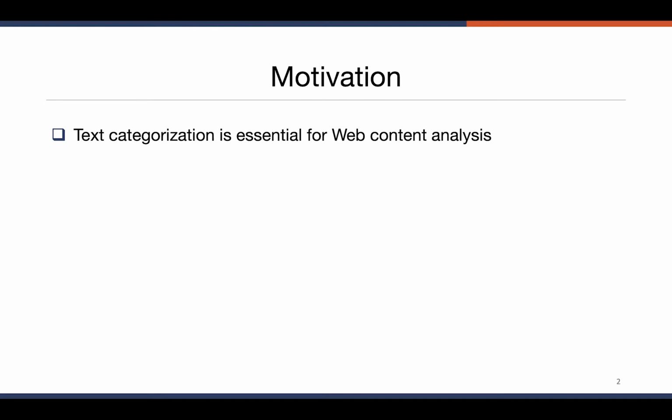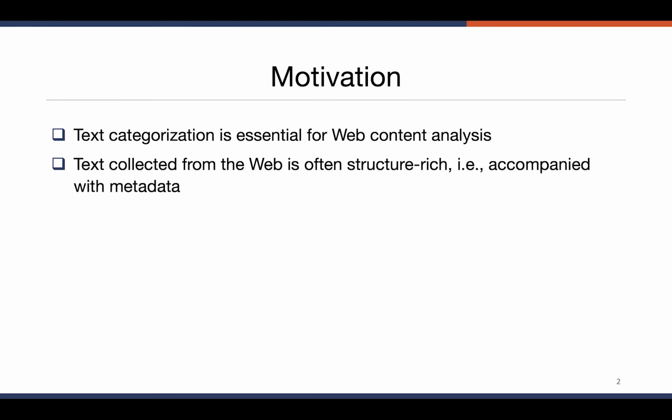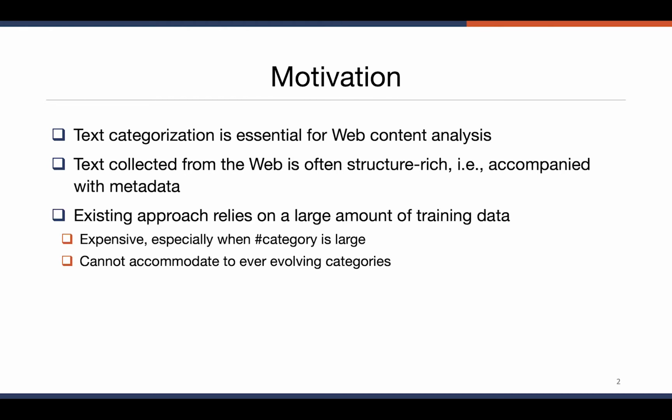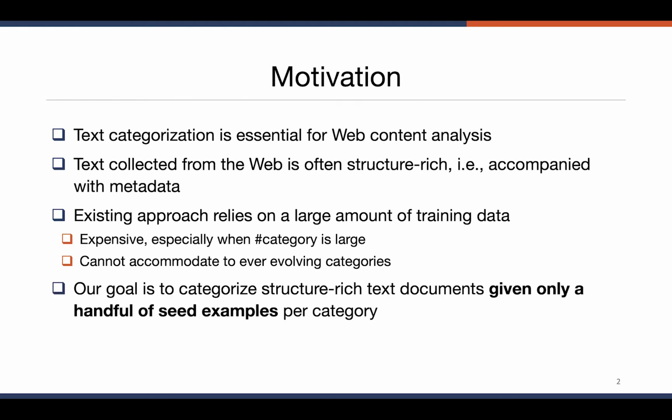Now let's talk about the motivation of this project. Well, text categorization is quite essential for web content analysis and could benefit various downstream applications. We notice that text collected from the web is often structure-rich, or in other words, accompanied with metadata. Meanwhile, we found that most existing approaches rely on a large amount of training data. This is very costly, especially when the number of categories is large, or when handling evolving categories.